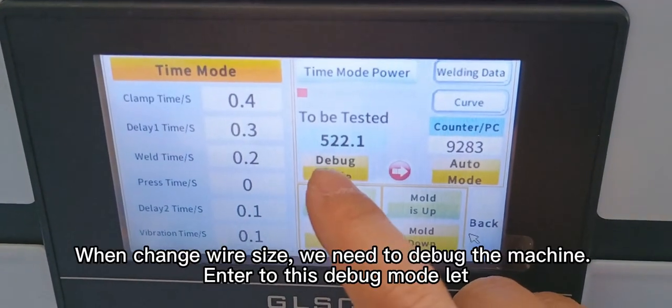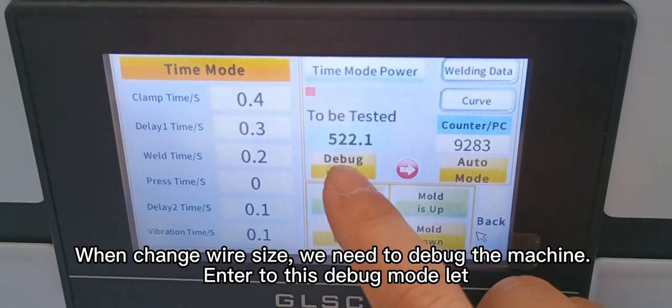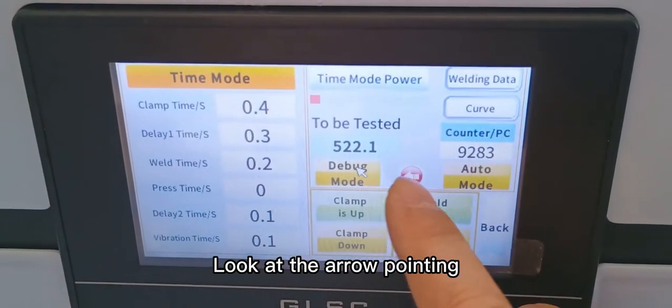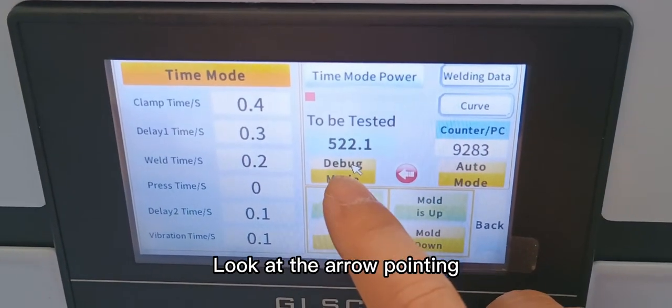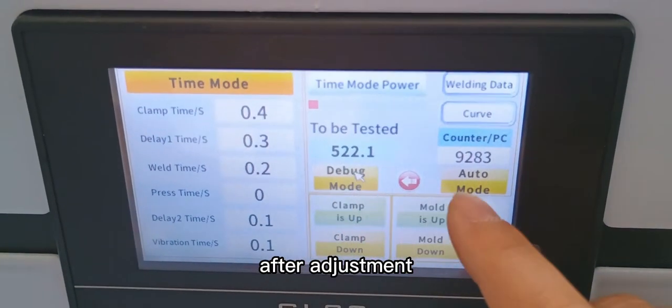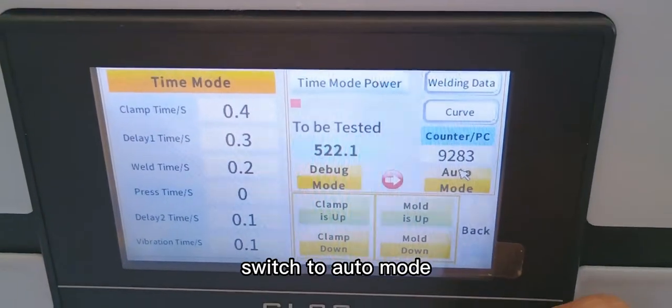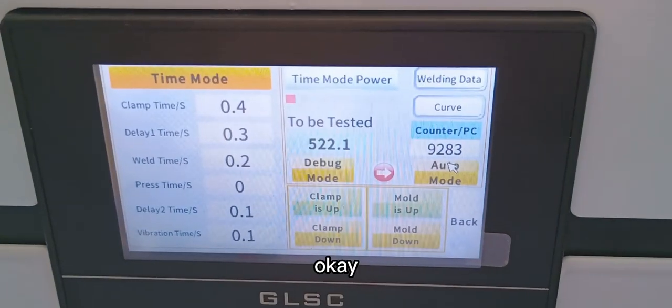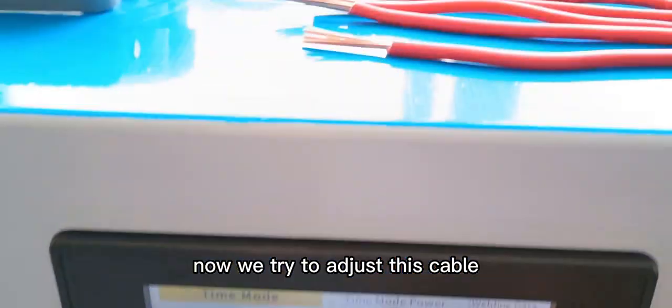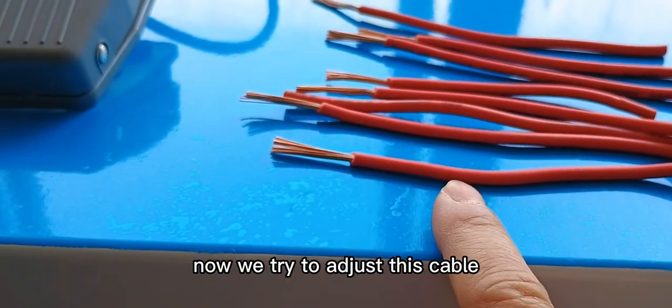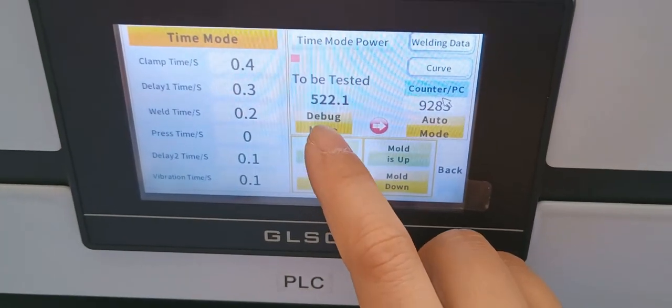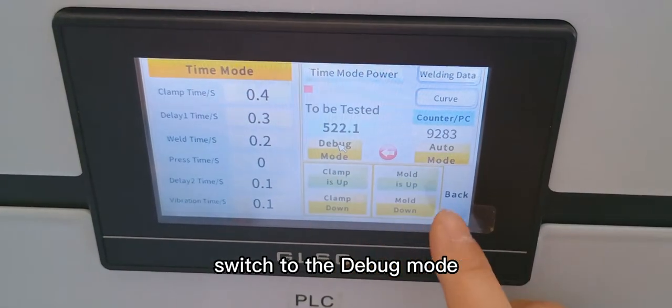We need to enter this debug mode to debug. After adjustment, switch to auto mode. Okay. Now we try to adjust this cable. Switch to debug mode.